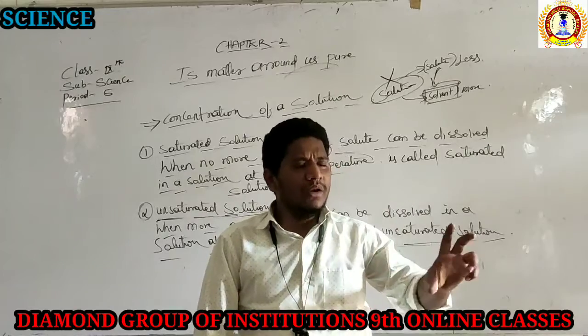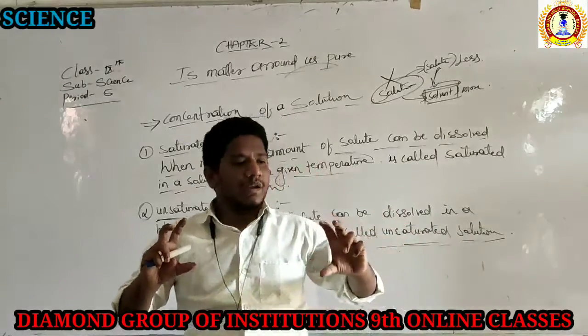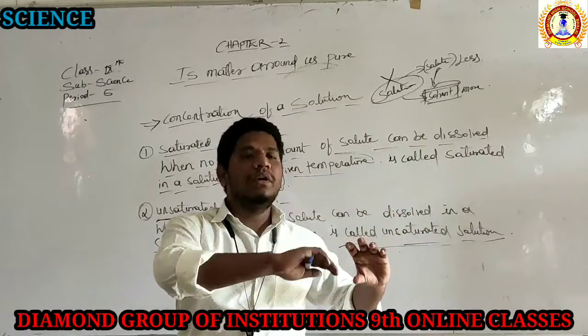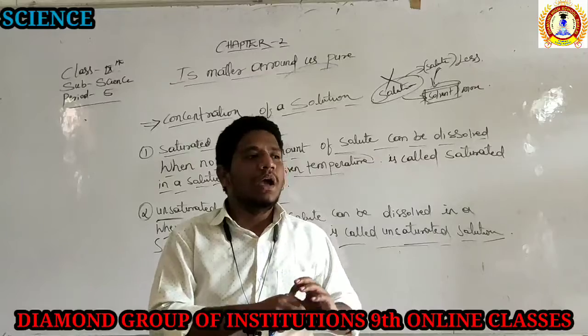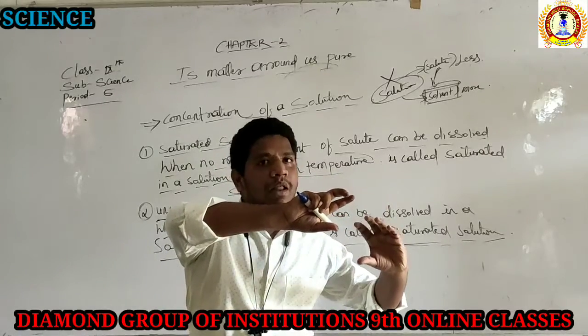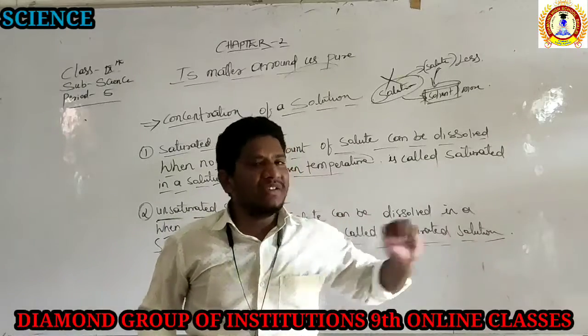Take the same thing, two glasses. In one glass, insert the solute particles. At one level the solute will be more and the solvent will be less. We cannot add more solute particles now, so that becomes saturated.